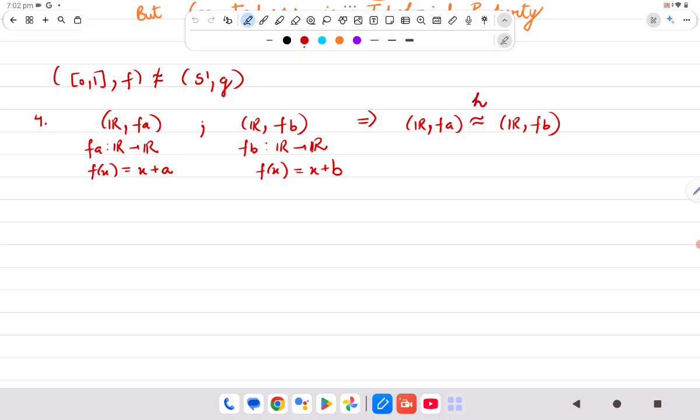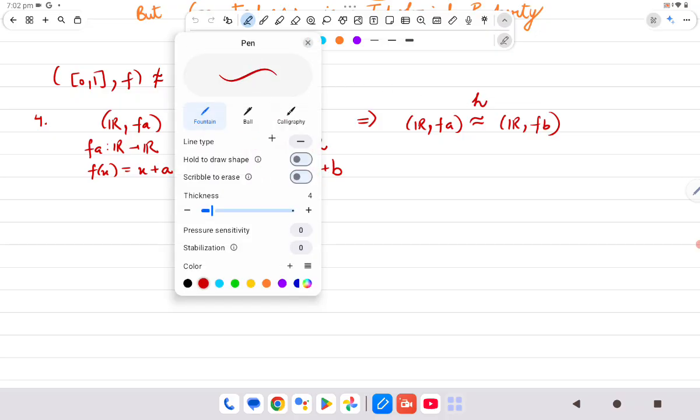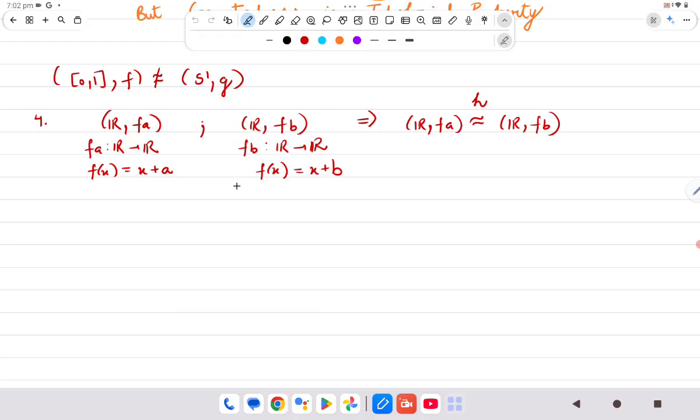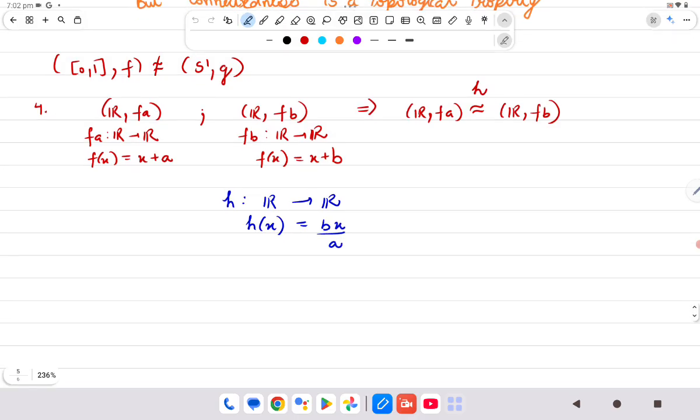All right, so for that basically we need a homeomorphism from one space to other space, and that homeomorphism is the map from R to R, where it is basically a dilation map where h of x is bx by a. Now we will show that first of all this is a homeomorphism.